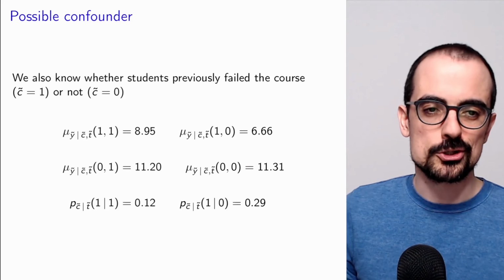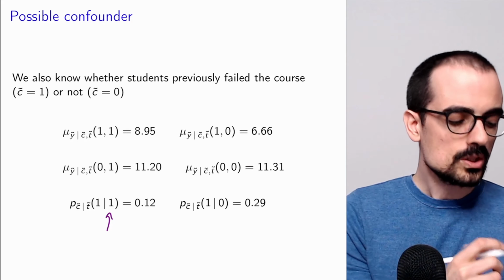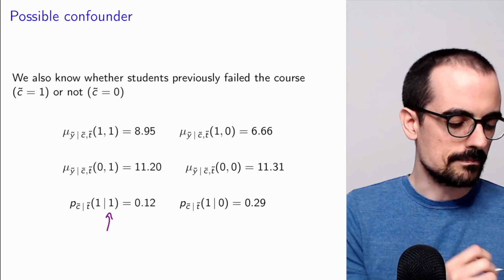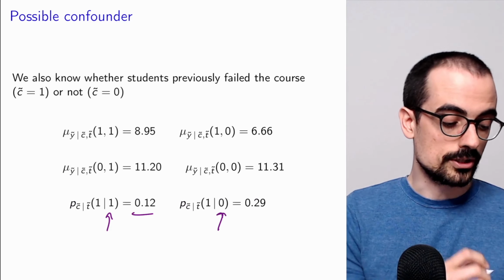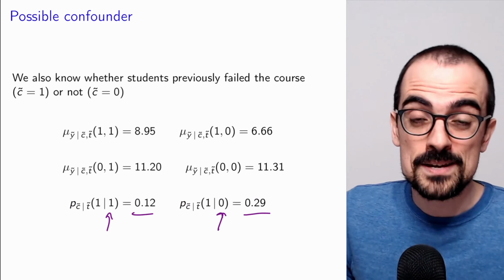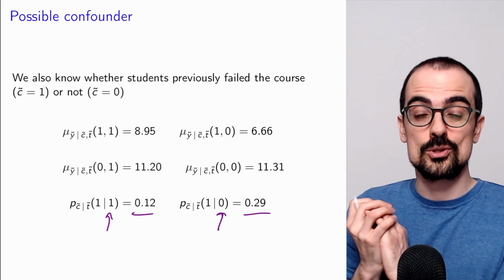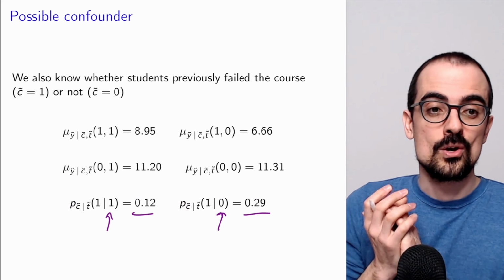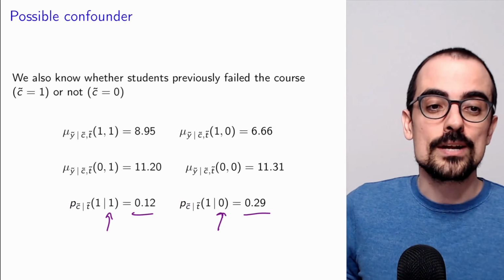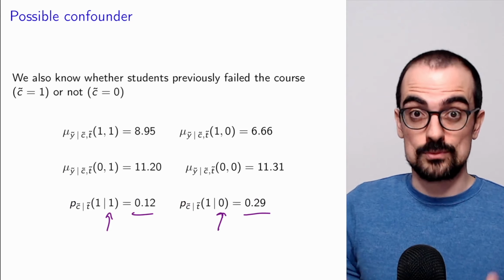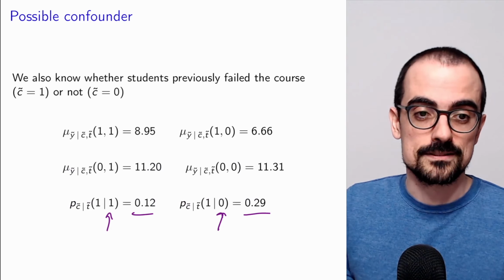What is the proportion among the students who received private classes? What's the proportion of students who failed? Around 10%. What about among the people who did not receive private classes? Then it's almost 30%. This is very problematic because this means that among the people that received private classes, there's less students who had previously failed, who are weaker and have lower grades in general. So that's going to inflate the grades of the students that receive private classes just because of that factor, nothing to do with the private classes themselves.